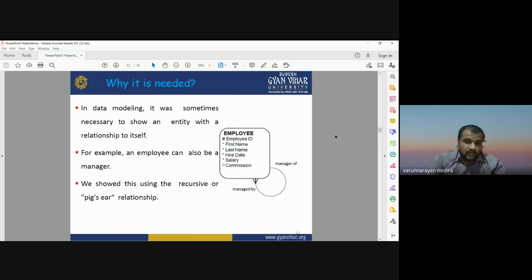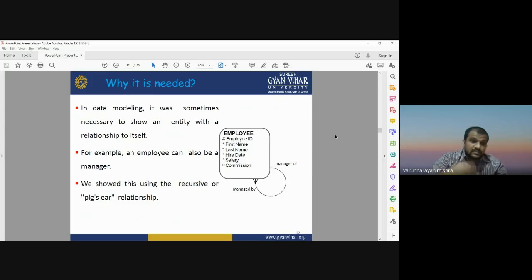So now the question is: why do we need this kind of query? What is the need of such a query? Basically, whenever we are working on data modeling, it is sometimes necessary to show an entity with a relationship to itself. Sometimes we need to check the relationship of the entity with its own information.